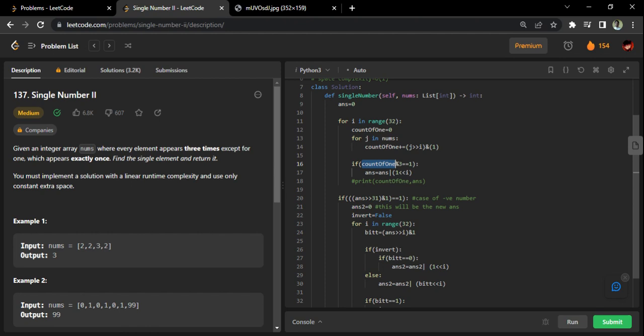So I am going through each of the numbers. j represents each of the numbers, and i represents the bit we are working on. This count of 1 will tell me the number of ones in this bit.